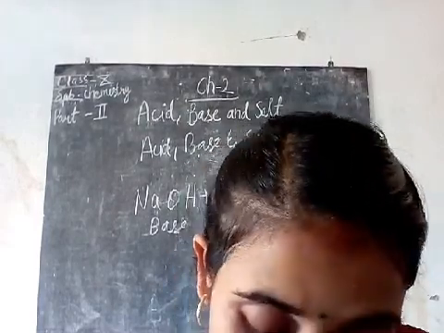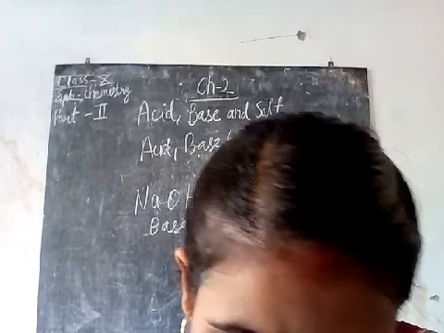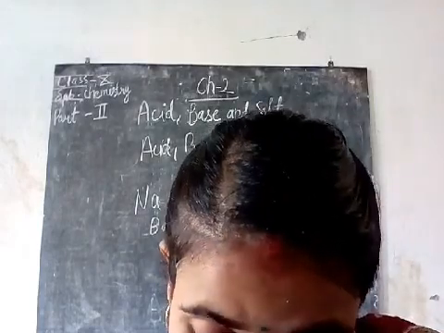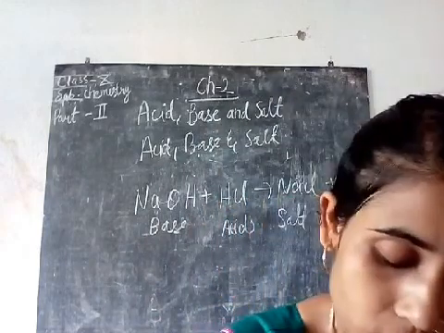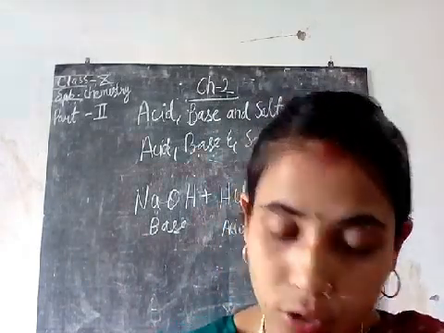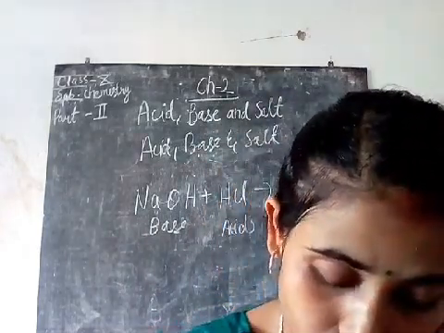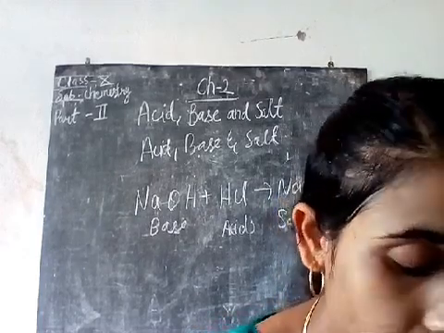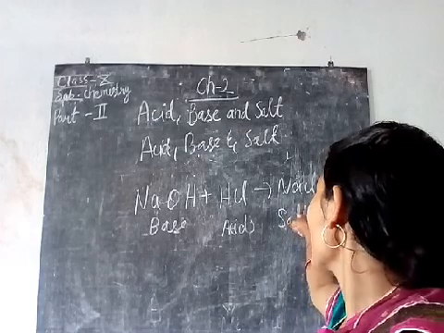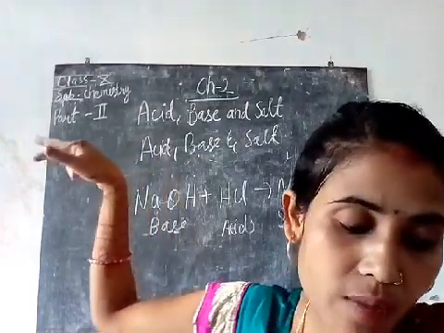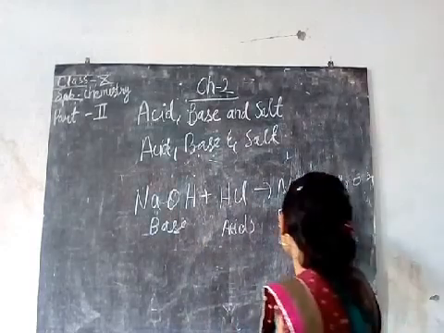Different types of chemicals can also be formed from common salt, such as caustic soda, washing soda, and so on. Similarly, we have sodium hydroxide. How can sodium hydroxide be formed? Production of sodium hydroxide: when sodium chloride reacts with water, it forms sodium hydroxide plus chlorine. This is the same reaction in the reverse way.